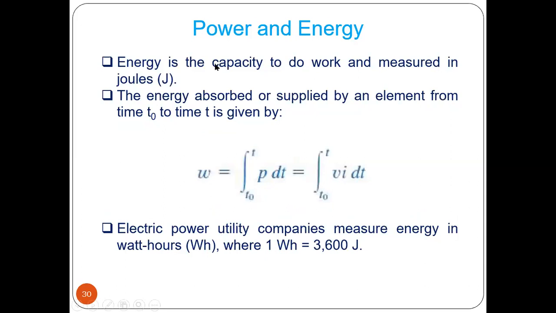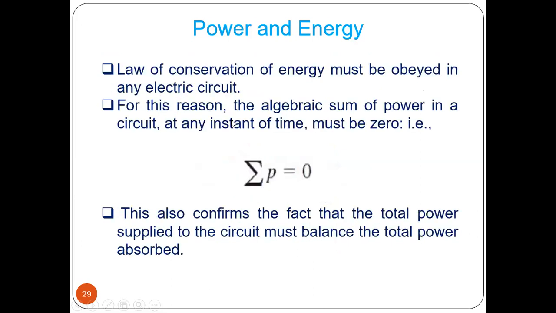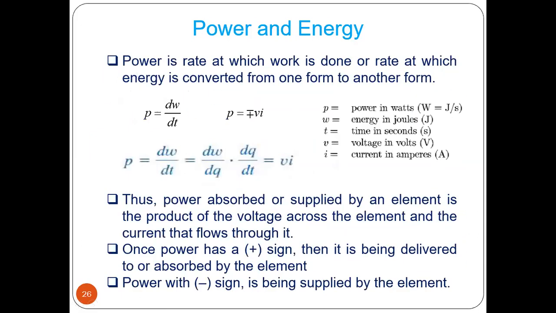Now energy. Energy is the capacity to do work, and is measured in joules. So the energy absorbed or supplied by an element from time t0 to time t is given by, now P equals dw by dt. So what will be the energy W?